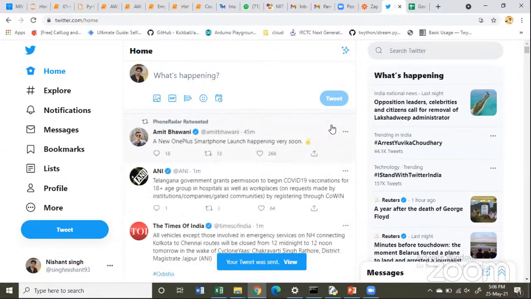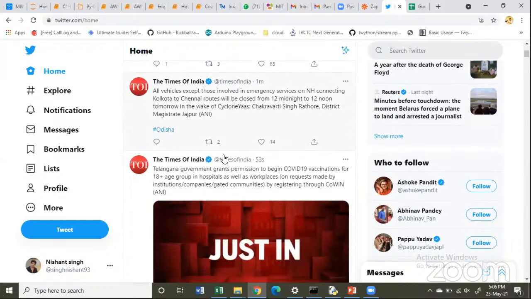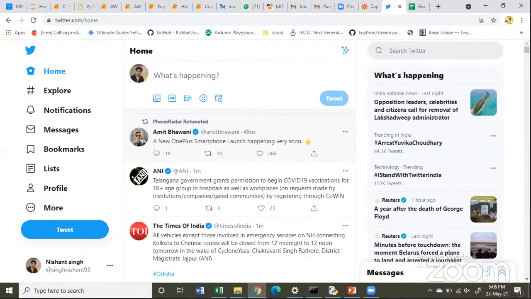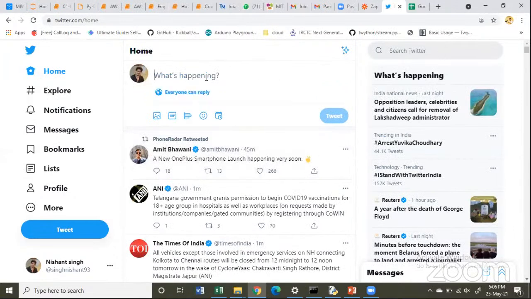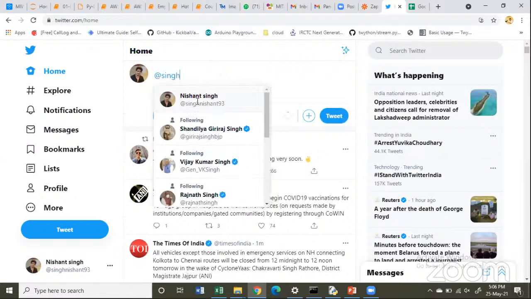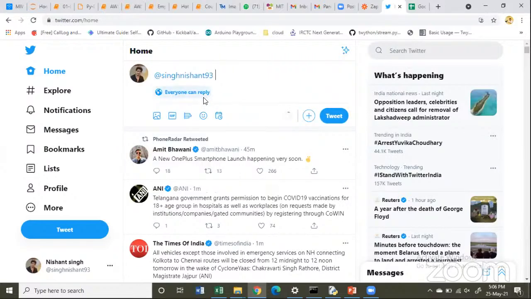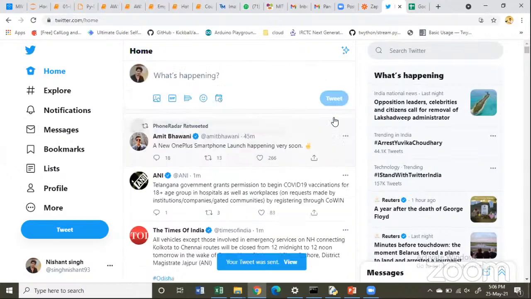Now see how AI can help over here. Okay, now let me tweet one more message over here, and I'm going to tag it to myself as well. At the rate, I'm going to write Singh, Nishant Singh. And here I'm going to tweet something like this. Let's say I'll say REQ, required an OXY, oxygen bed urgently. Now, these are the tweets which I have given to myself.